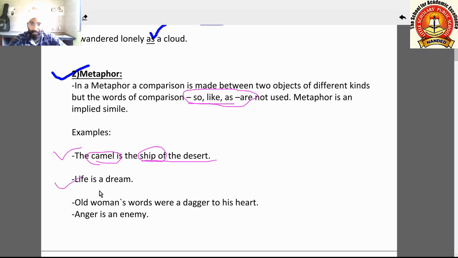Here, life is a dream. We are telling that life is a dream. Comparison is there, but as, like, so these words are not there. If we tell one thing is another thing, his hands are knives, his head is a pumpkin. If we use such words, such sentences, in such sentences the metaphor figure of speech is there. Come to the next example.